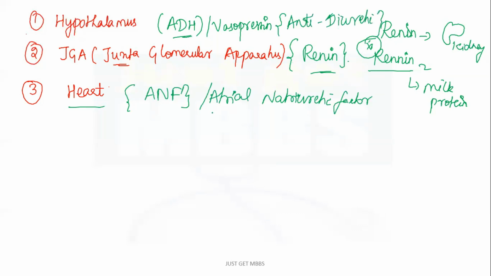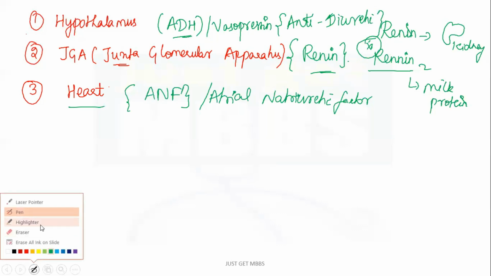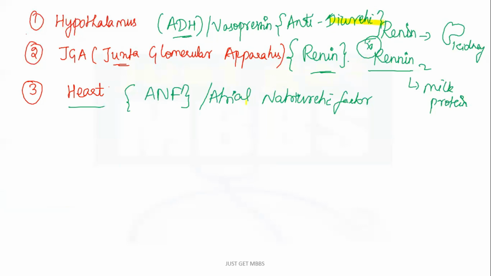Now, there are two terms here which end with the suffix -uretic. One is diuretic, another one is natriuretic. Please understand, diuretic refers to loss of water in urine. When there is loss of water in urine, I call it diuresis. So the process of excretion of urine, water along with the urine, is called diuresis. Loss of sodium ions in the urine is called natriuresis.